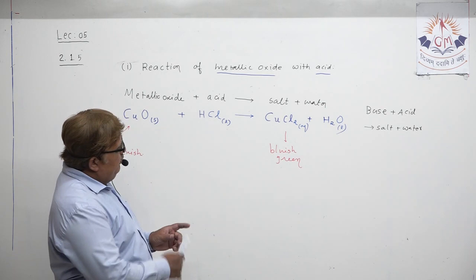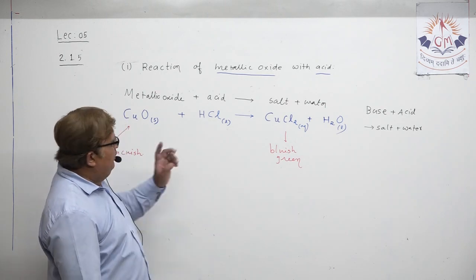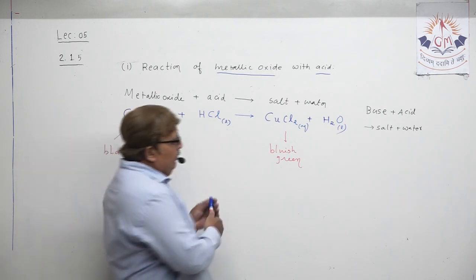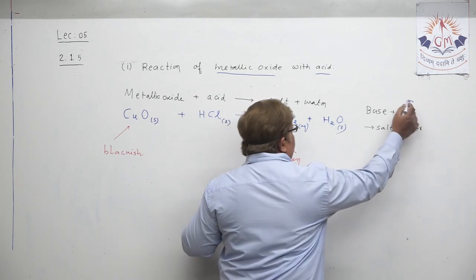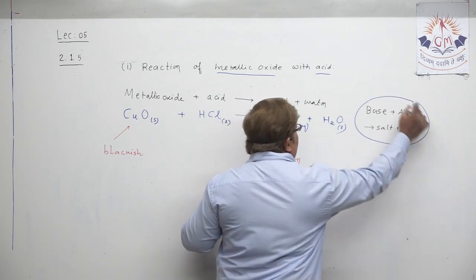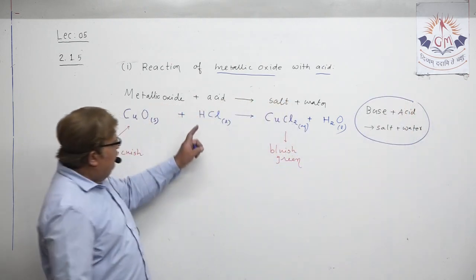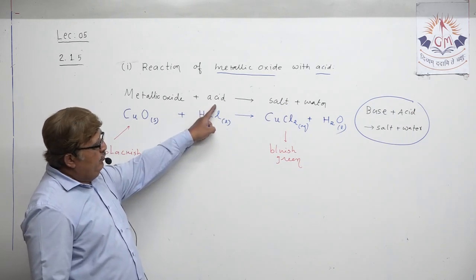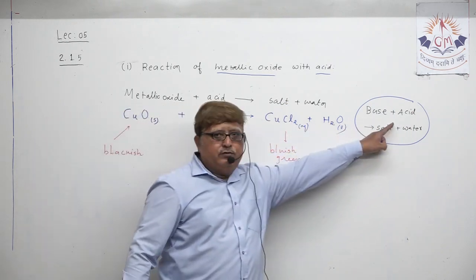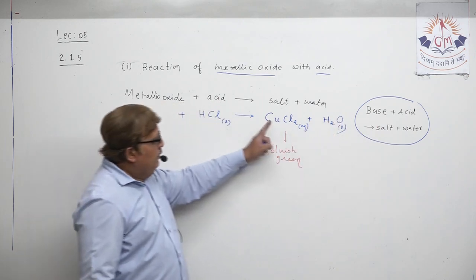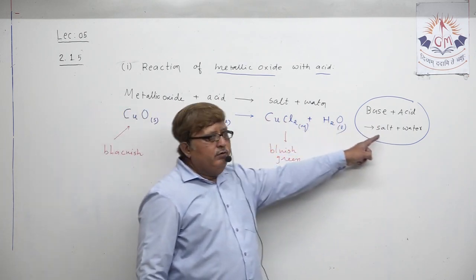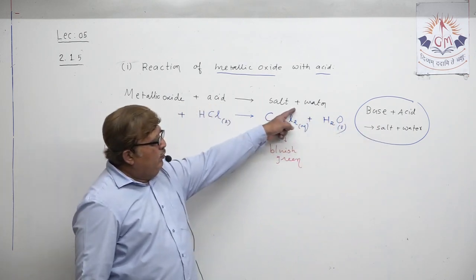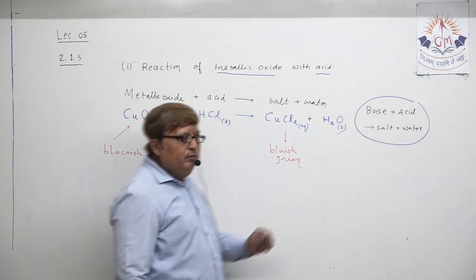Now my dear student, I want you to compare this with this. Start watching from here. Acid, here is also acid. Salt, here is also salt. Water, here is also water.